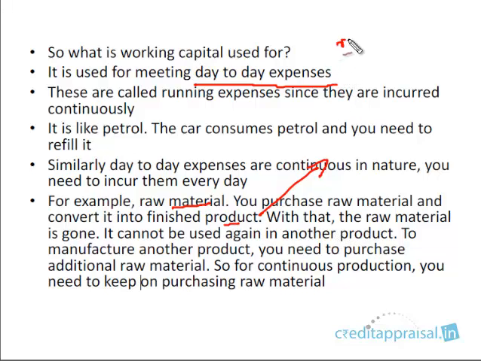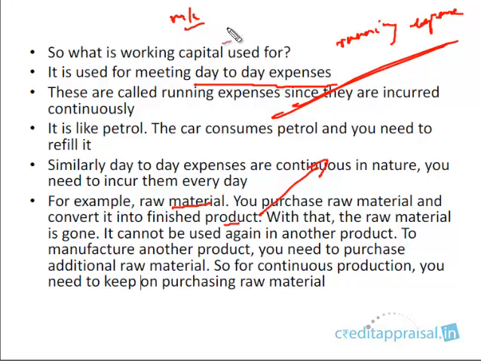Are you understanding this concept? The running expense. When I say running expense, this is not a fixed expense. Unlike a machinery. A machinery is something called a fixed asset. You purchase it once, and it keeps on producing for a long period of time, for the life of this machinery. Maybe this machinery works for 10 years. For 10 years you need not spend a rupee on it, apart from maintenance and repair costs. You need not purchase the machine again. This machine keeps on producing item by item. It is a fixed expense. It is a one-time expense.